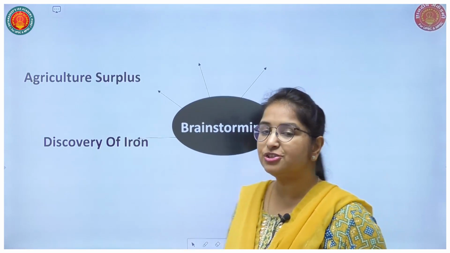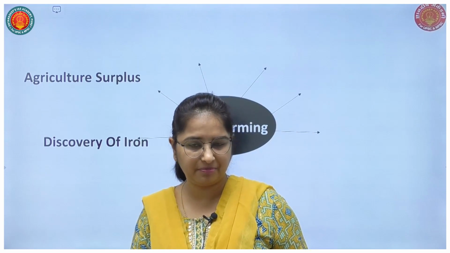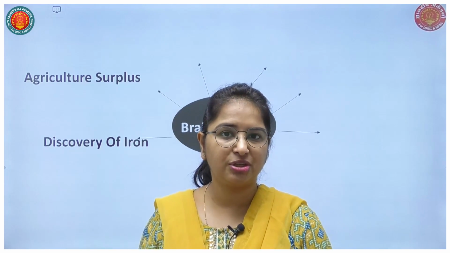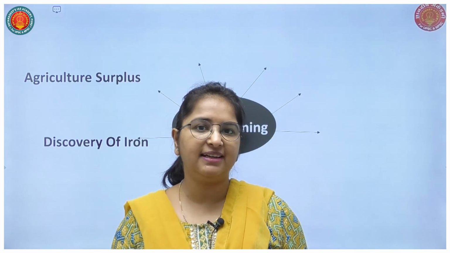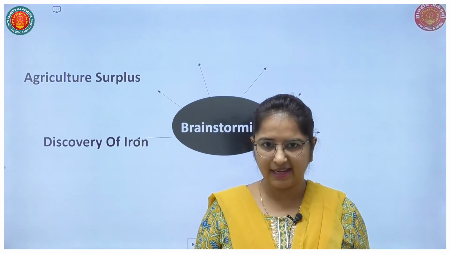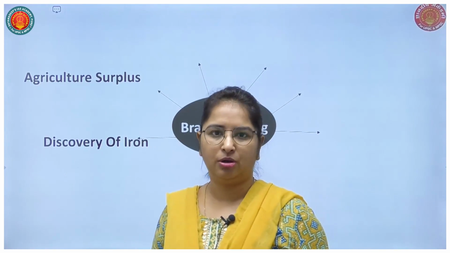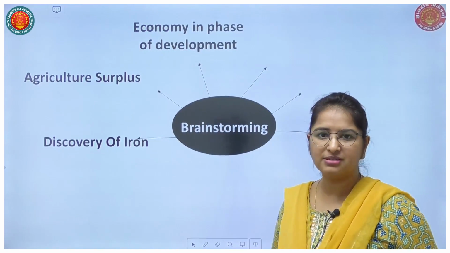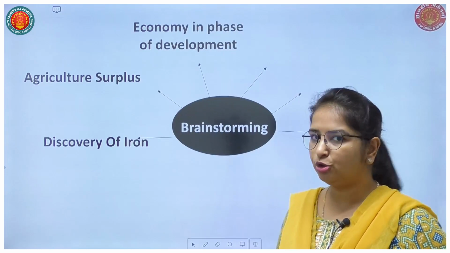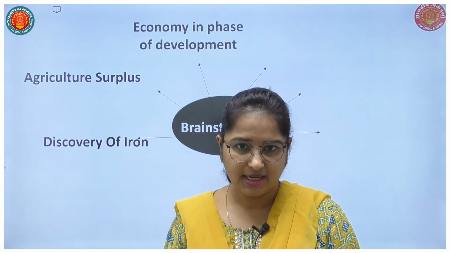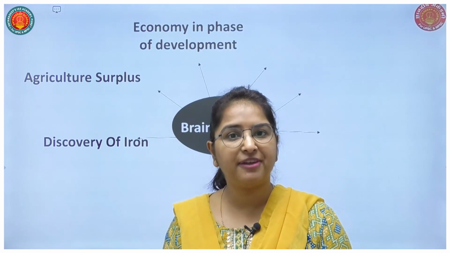Then here, agriculture surplus, because of this iron plow, what had happened? The surplus production became possible. Yes, farmers started producing surplus with the help of iron axe and iron plow, right? Then the economy was in the phase of development. I told you, economy is the driving force for everything. Always remember this. Yes, and the economy was in the phase of development.